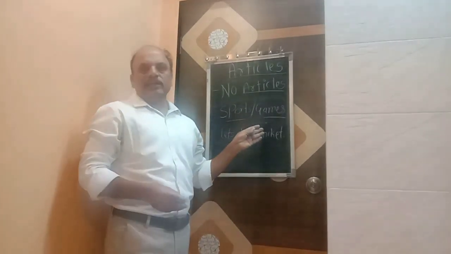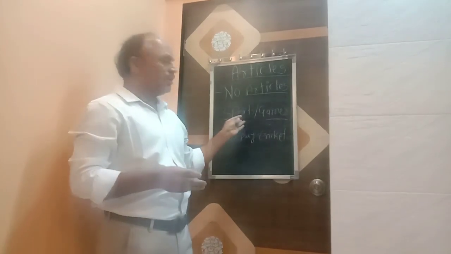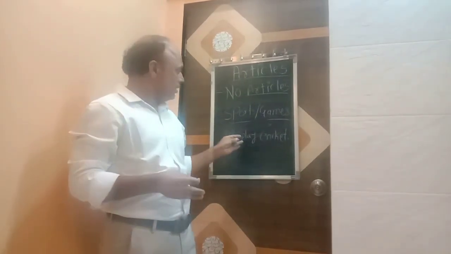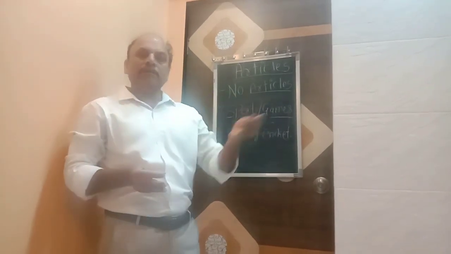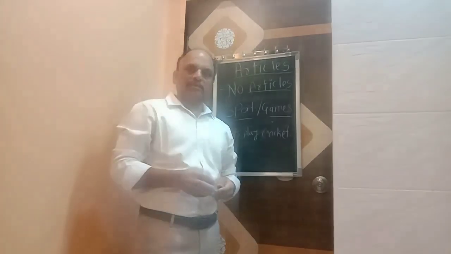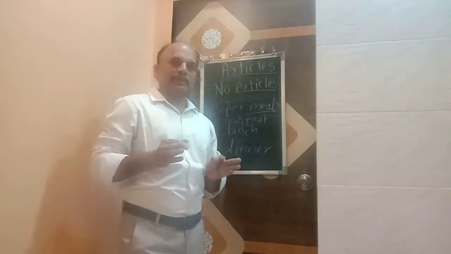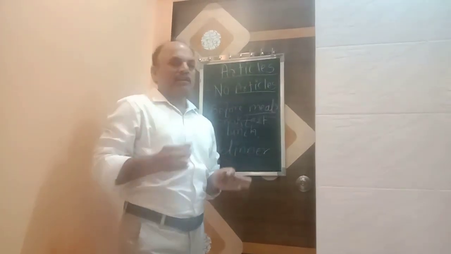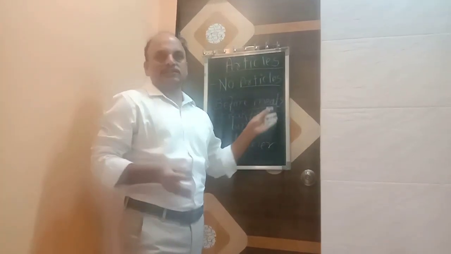No need of using any articles before the names of games or sports. For example, let's play cricket. Let's go and play basketball. Friends, we are also not going to use any article before the words for meals.